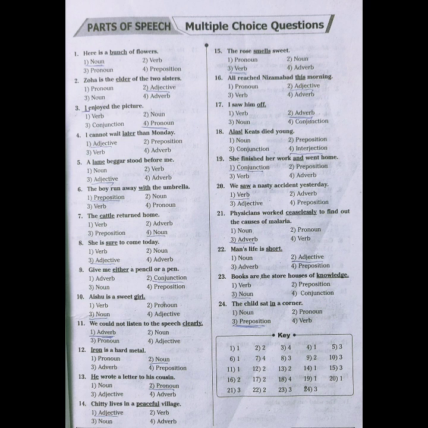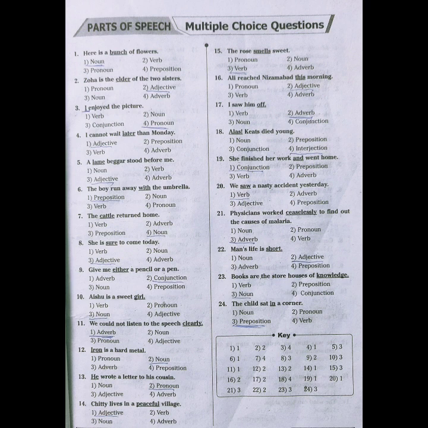The first one, here is a bunch of flowers. Options are 1 noun, 2 verb, 3 pronoun, 4 preposition. Here, bunch of flowers. We know the word bunch is a collective noun. When we learnt about nouns, we learnt about collective nouns. Therefore, we can easily say that the word bunch is a noun.